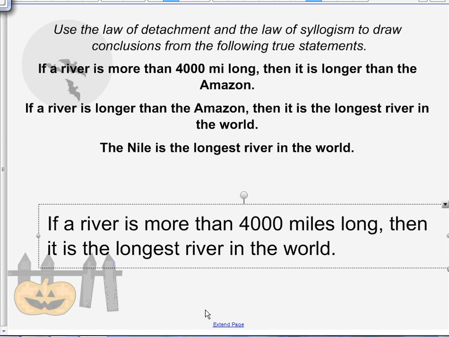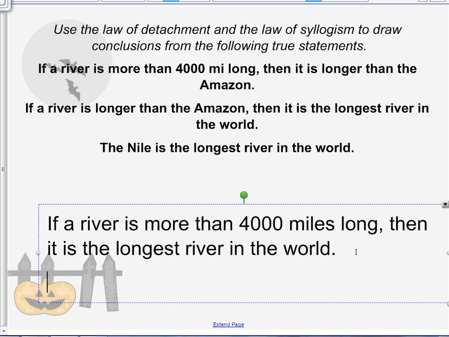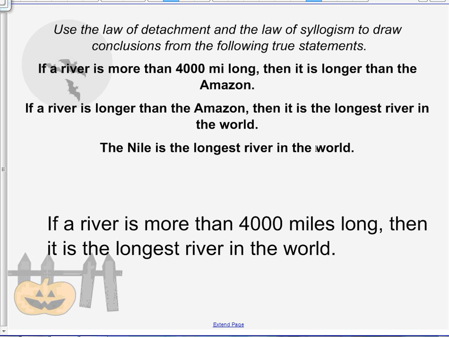So then we can also take these two statements and the statement we used from using the law of syllogism, and we can actually go back and use the law of detachment to create another statement, which is basically stating that the Nile is the longest river in the world because it is more than 4,000 miles long. So basically what you're doing is you're just taking true statements, drawing conclusions from those, and creating one true statement.